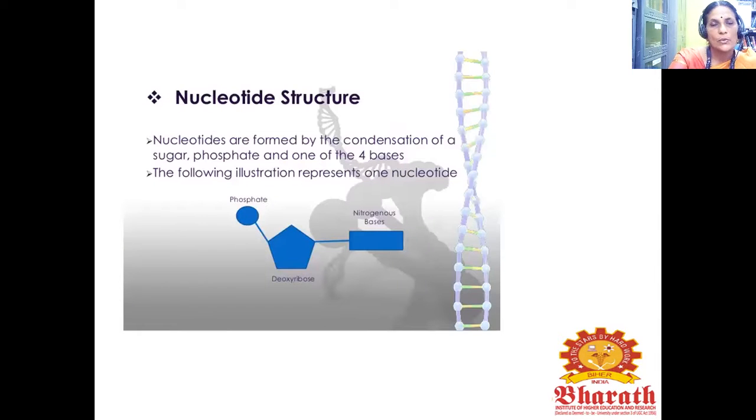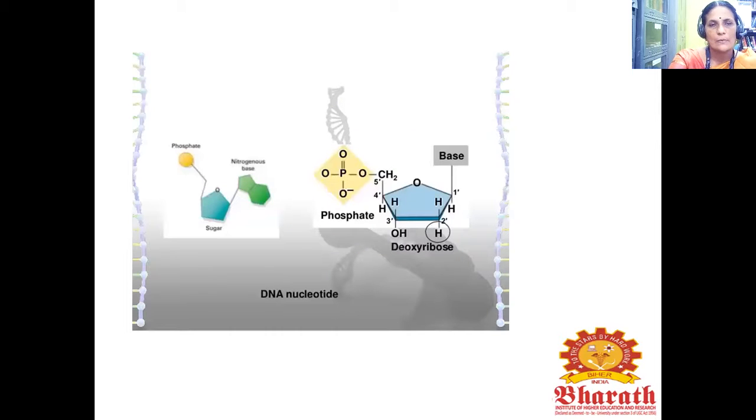Next, let's see the nucleotide structure. Nucleotides are formed by the condensation of a sugar, phosphate, and one of the 4 bases. The following figure illustrates one nucleotide. It contains phosphate, deoxyribose, and one of the 4 bases.